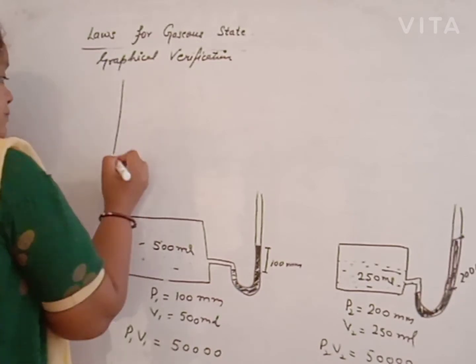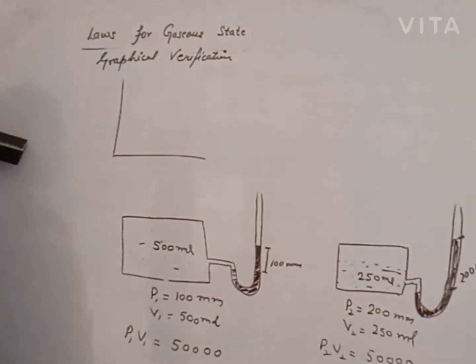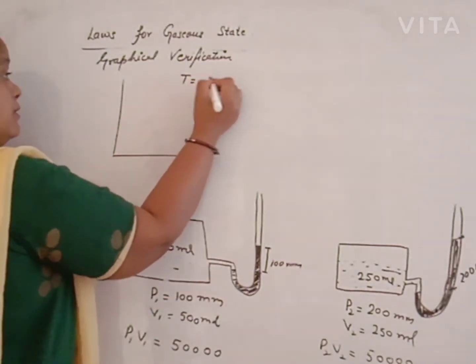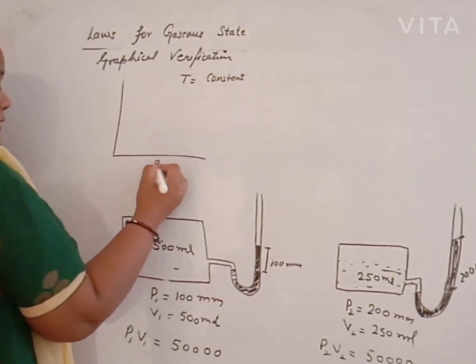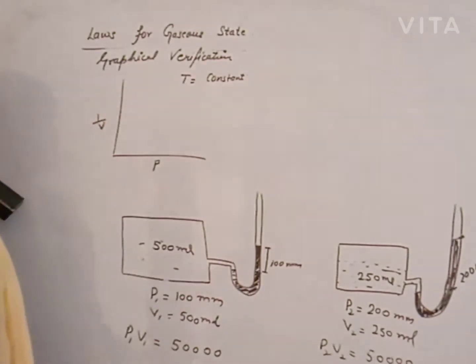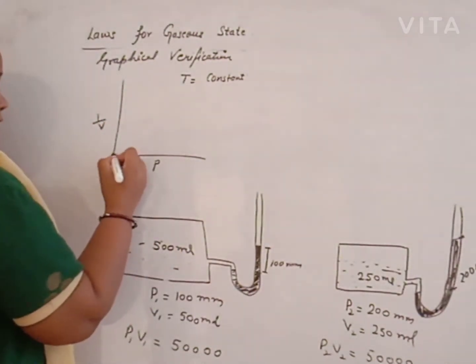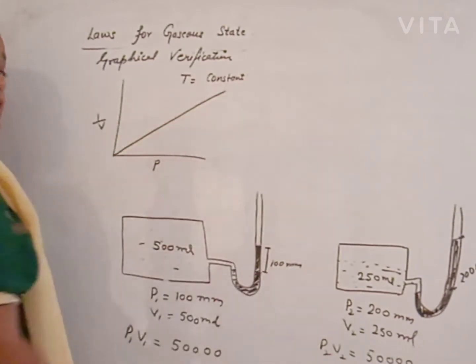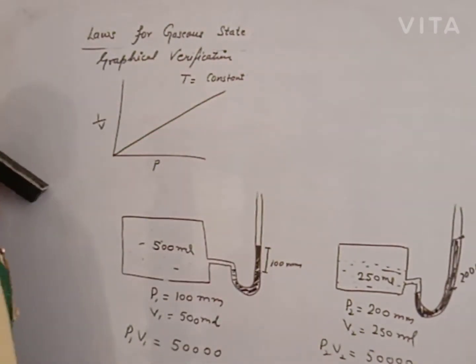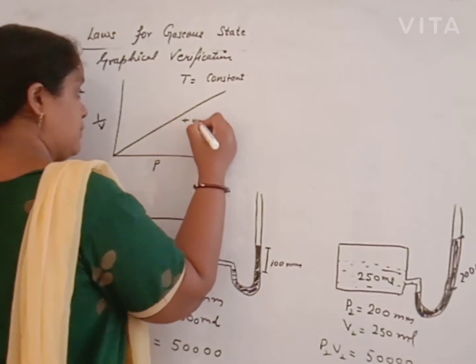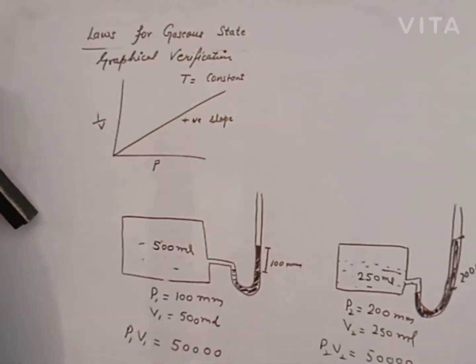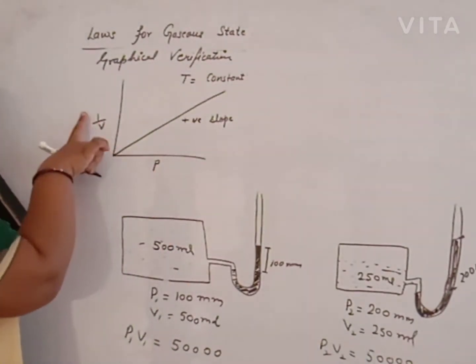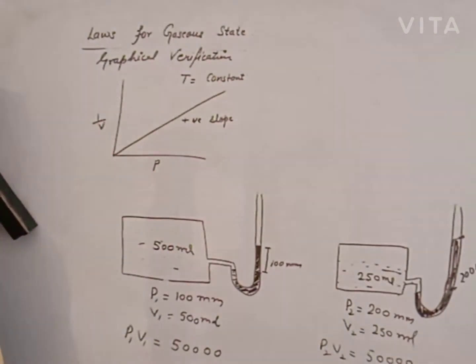We plot a graph, that is the isotherm graph, because temperature remains constant, between pressure and inverse of volume. As we increase the pressure, inverse of volume increases, and we get a straight line with positive slope. As we increase the pressure, 1 by V automatically increases.